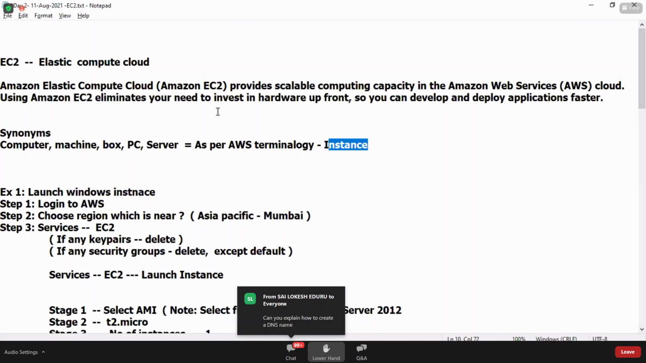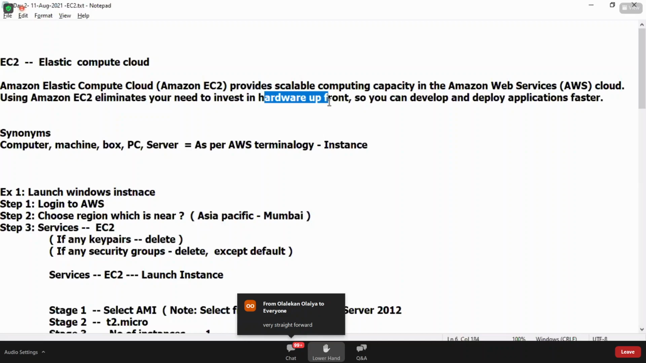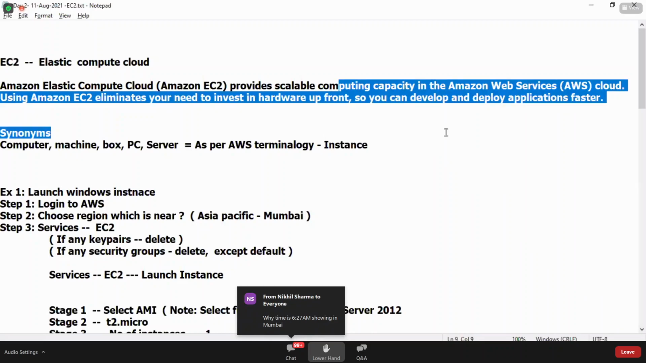It allows you that you don't need to buy the desktop and install it. You can use the AWS data center and create as per the requirement. Perfect. Clear? Perfect. Thank you very much. Let's stop the chat.